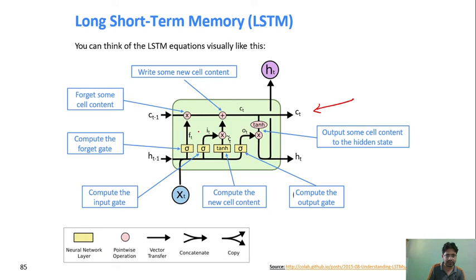Now what these gates will do: this forget gate, this sigmoid gate, whatever information is important will be added here, and what is not important will be discarded with the help of this sigmoid function, the forget information. Similarly, we have another gate, the input gate. Whatever input is coming will come here, and if you want to add it in the cell, it will be added. Finally, whatever output is coming goes through this sigmoid and will be added in the output. So the cell information will come here, and the current input information will also come here, and based on that the final output is coming.